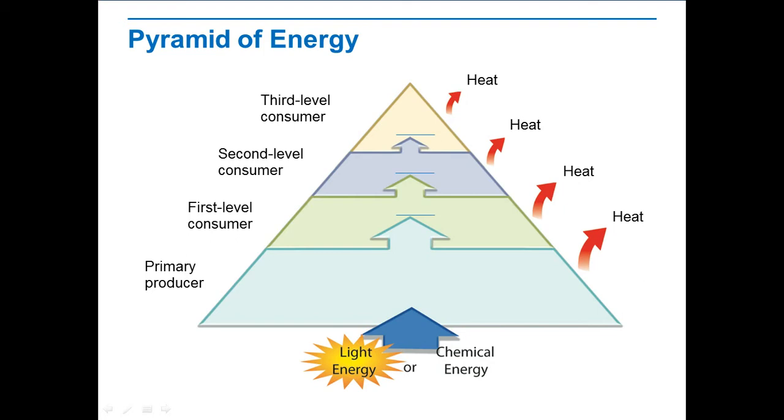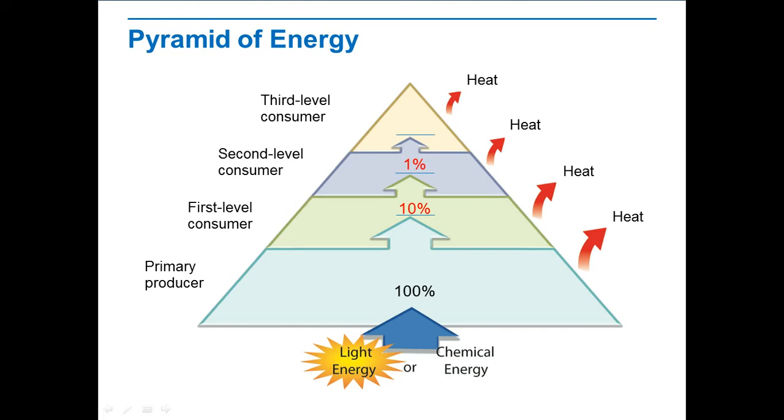To outline this decrease in energy, start with 100% of the energy in the primary producers. How much energy is available for first level consumers? Only 10%. How much energy is available for the second level consumer? Only about 1%.